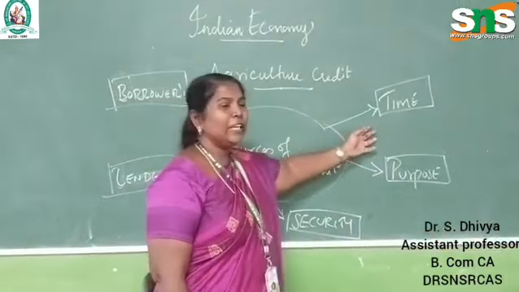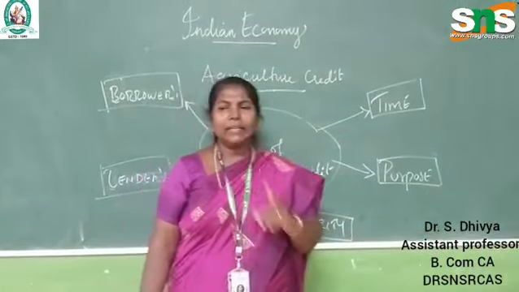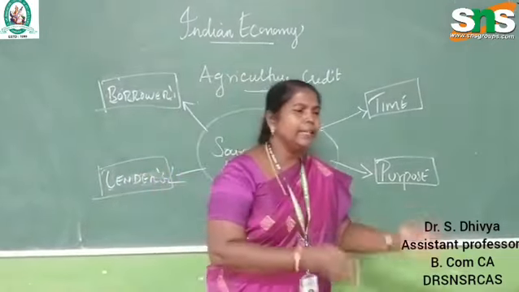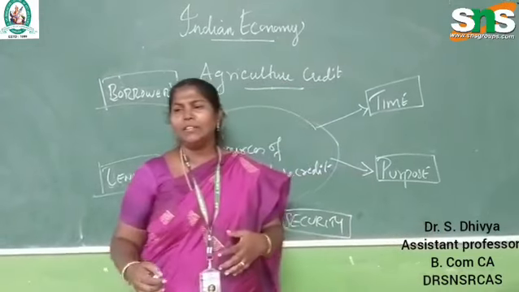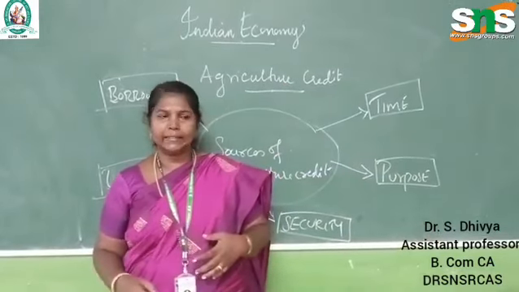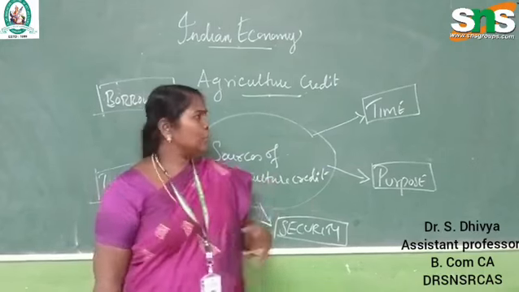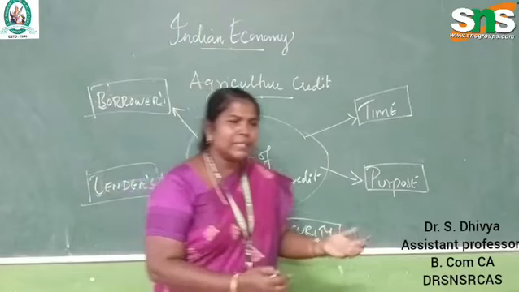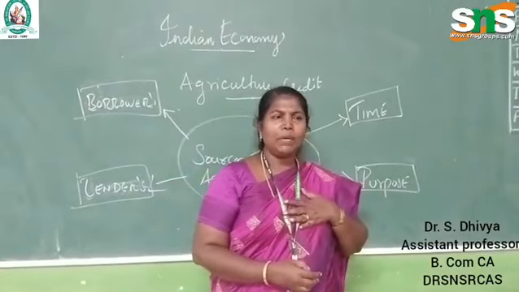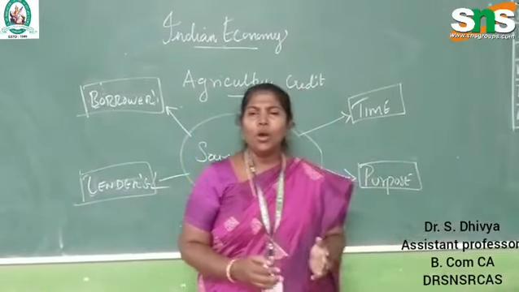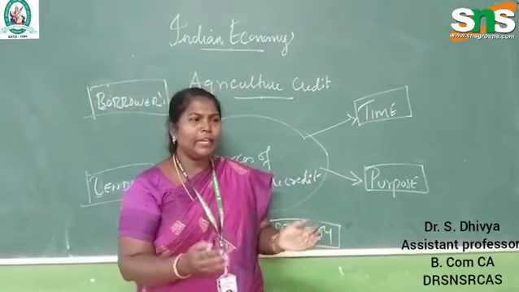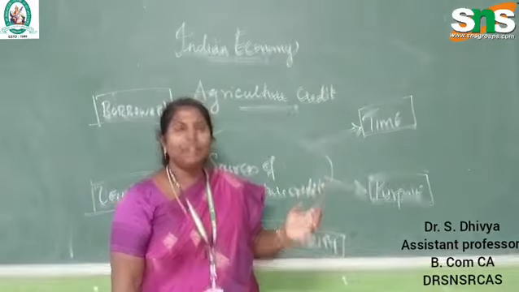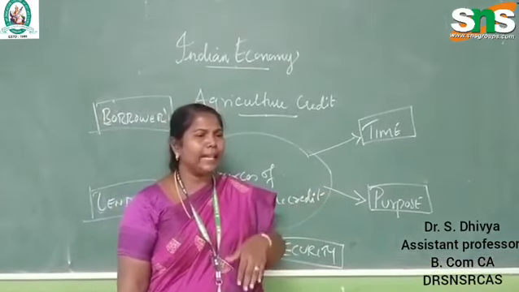First we will see based on time, because we know agriculture credit means a certain amount, with a certain condition and a certain purpose, returned back with interest. This is agriculture credit, right? So based on time, if a farmer is asking for money and I am giving him money, I should know in what period he is going to return that amount to me. Based on time we can divide it into three types.